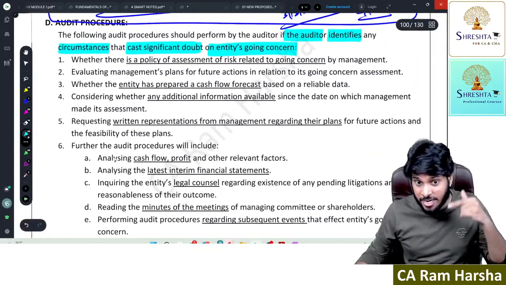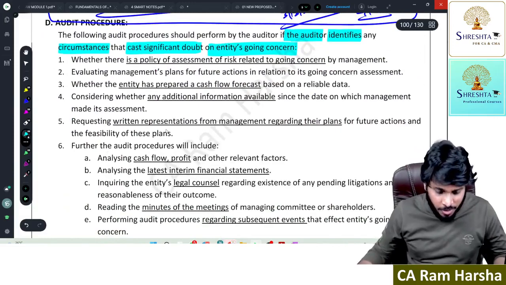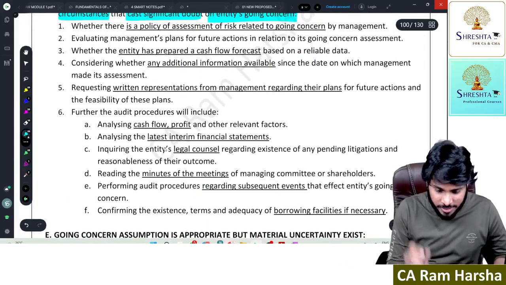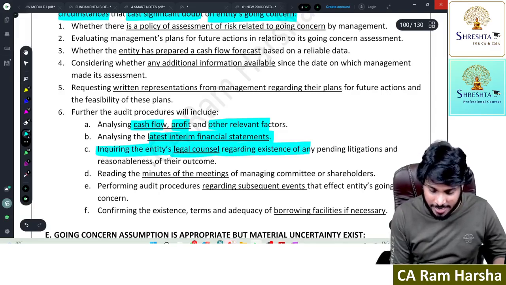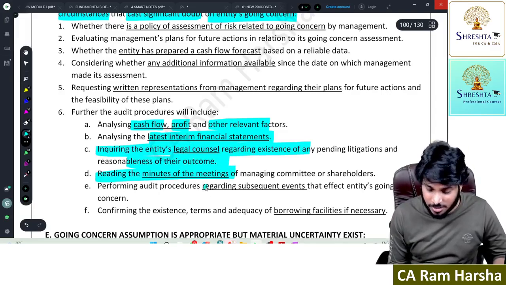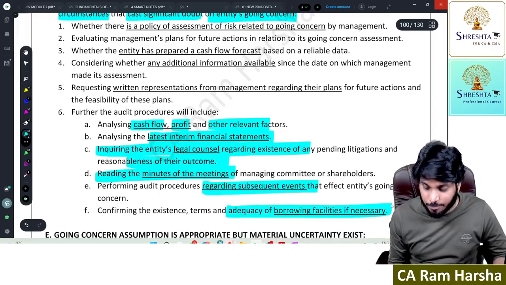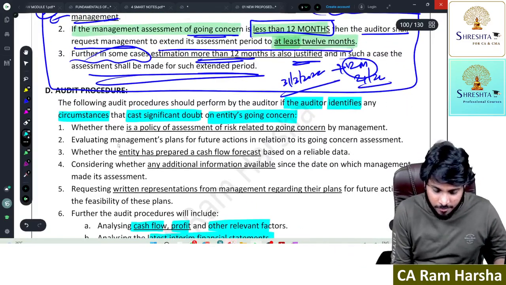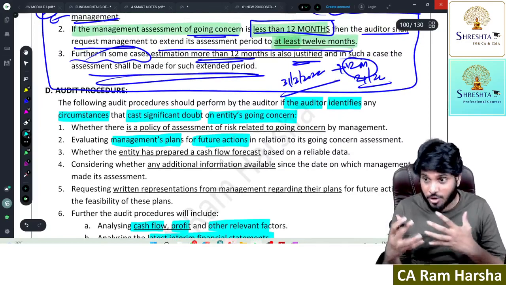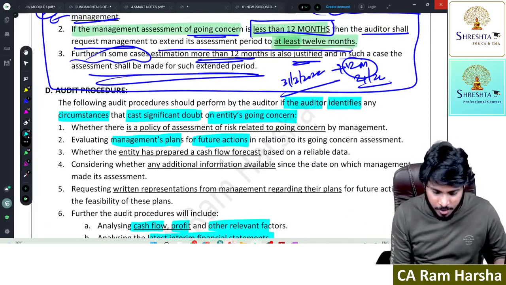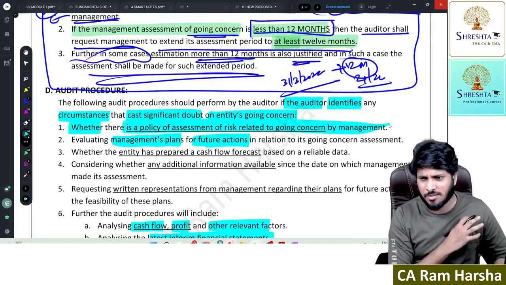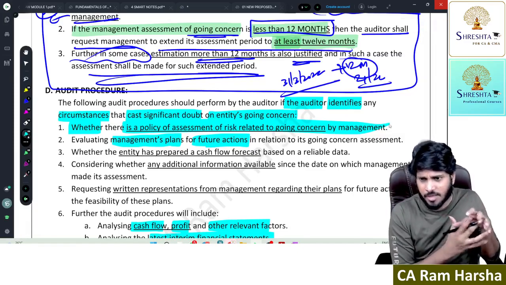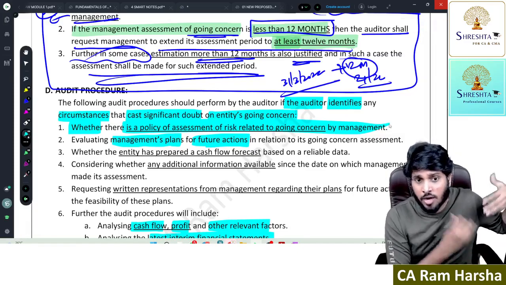If the auditor identified any of these events or conditions, what does the auditor have to do? The auditor has to analyze cash flow, profit, and other factors, look at the latest financials, take legal counsel, inquire of the entity's legal counsel regarding any litigations, read the minutes of the meetings, check subsequent events, and see whether the company has proper borrowing facilities. See what the management plan is relating to future actions, because these events are there. What is the management's future plan? Also check whether the company has a proper risk assessment method, a preliminary assessment methodology. If it is there, okay, fine, happy. Ask the management what they found.